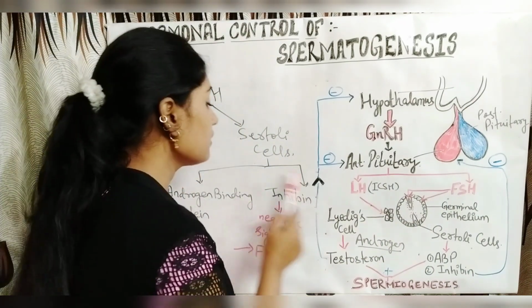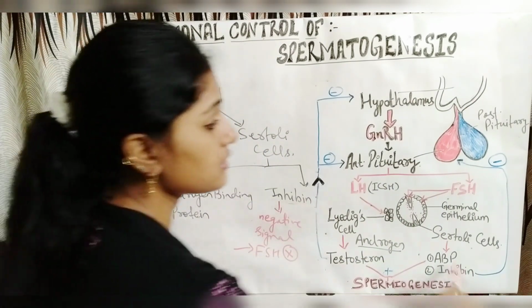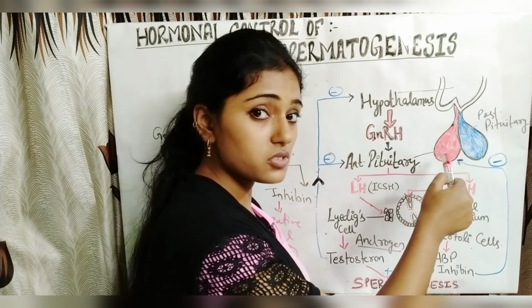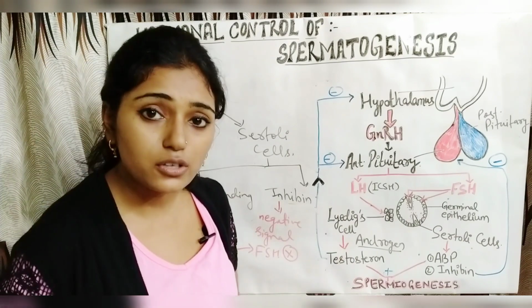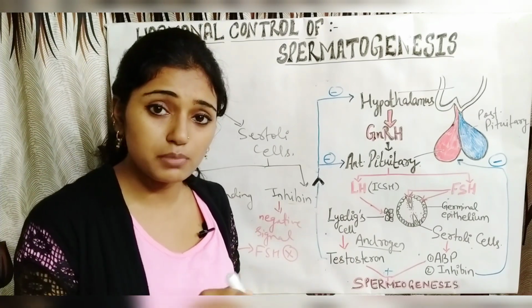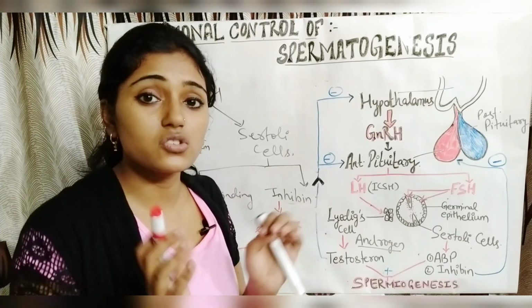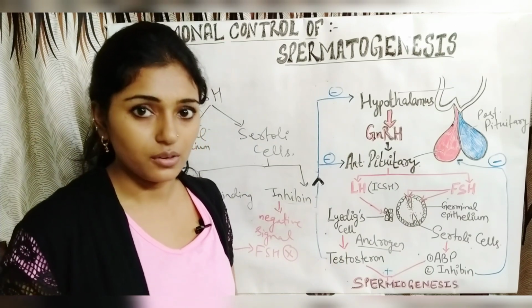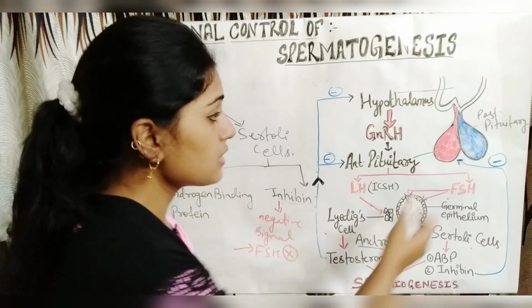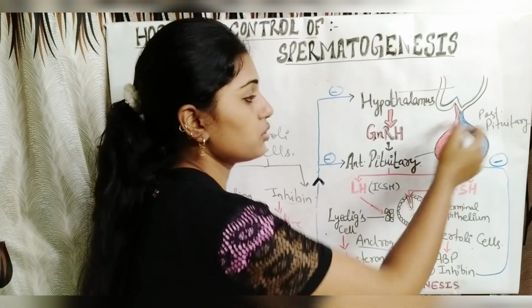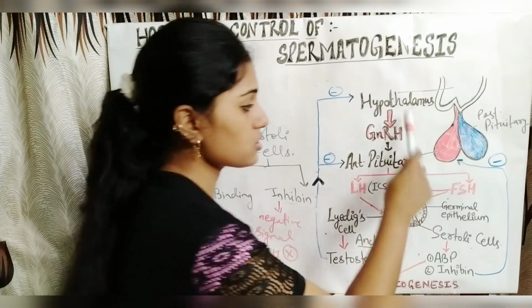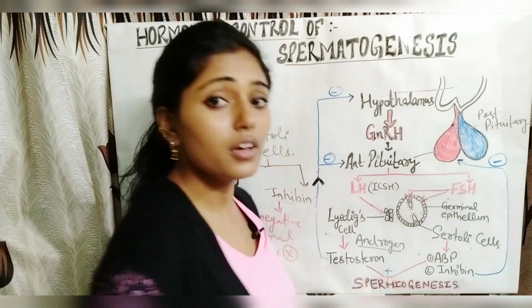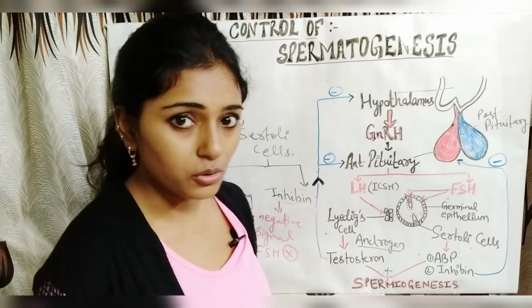When the spermatozoa inside the seminiferous tubule increase beyond their normal quantity, the inhibin sends a negative signal to the anterior pituitary so that it can stop the secretion of follicle stimulating hormone.